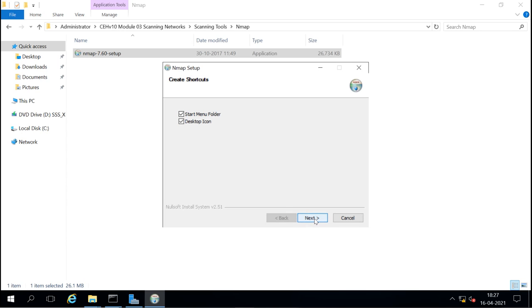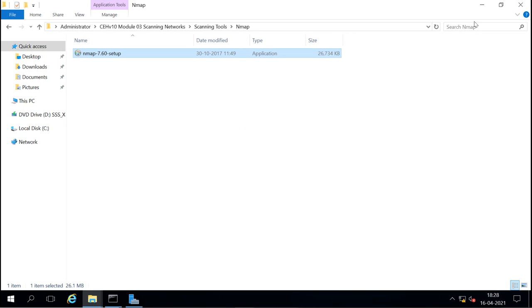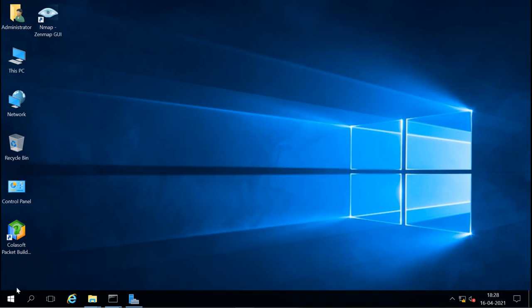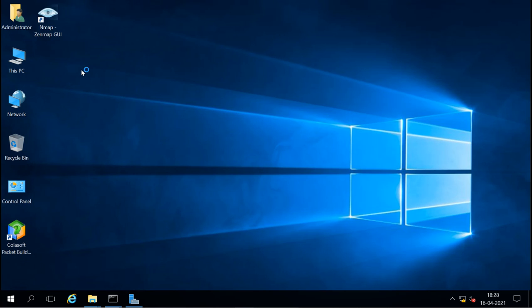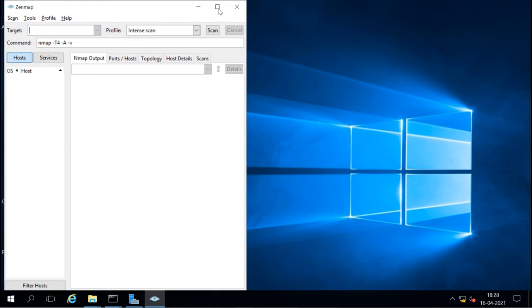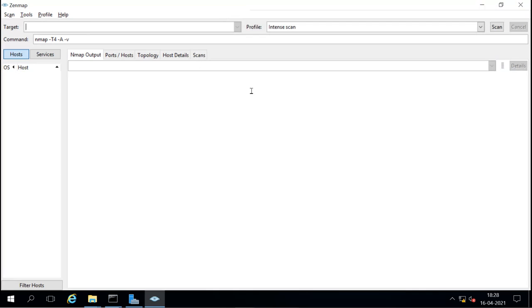Now it is installed, and we can get it from here, and it is called ZenMap. So when you open this ZenMap, it is like this. Now you can give the target IP here, what IP you want to give here. Then you can choose what type of scan you want to do.